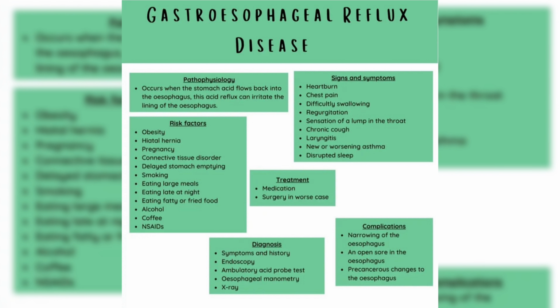Complications include narrowing of the oesophagus, an open sore in the oesophagus, precancerous changes to the oesophagus.